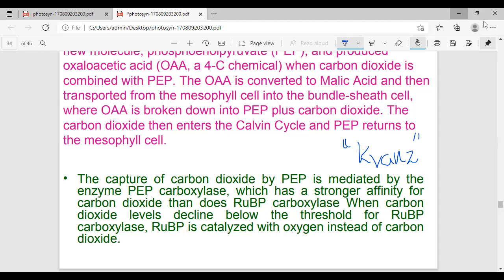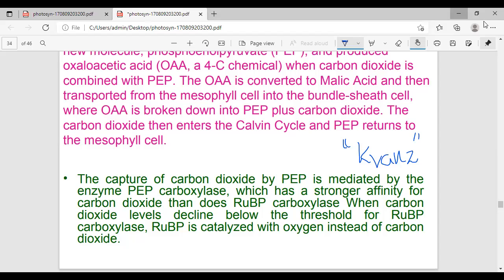This type of anatomical feature or specialization of the C4 leaf is called Kranz anatomy. This question is asked at examination time. You can identify Kranz anatomy only in C4 plants. This word Kranz is a German word. What is the meaning of Kranz? The meaning is wreath.